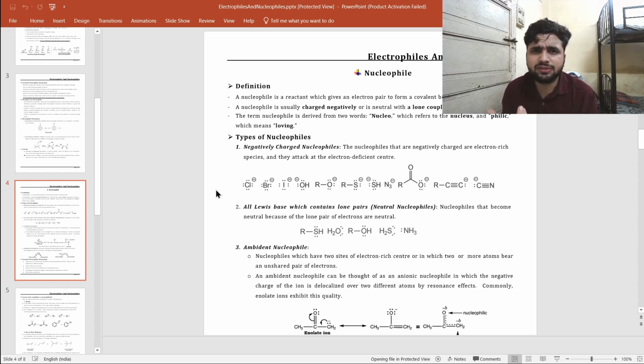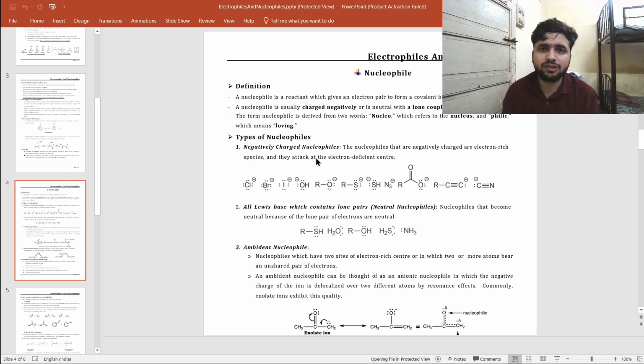So I can easily say that a nucleophile is a species that loves the positive charge. What do you mean by loving positive charge? In another language, these species can easily donate electrons, that are electron rich species that want to donate their electrons. They love positive species, like nucleus loving, positive charge loving. So these are the electron donating species. It is mentioned that a nucleophile is a reactant which gives an electron pair to form a covalent bond, that donates electrons. They can be either negatively charged or neutral.